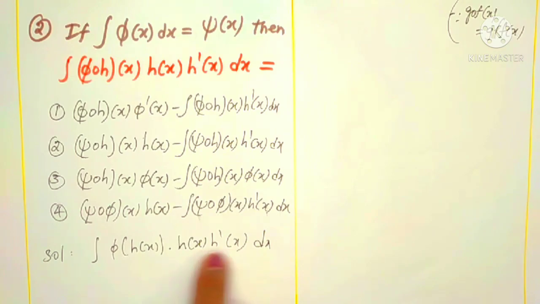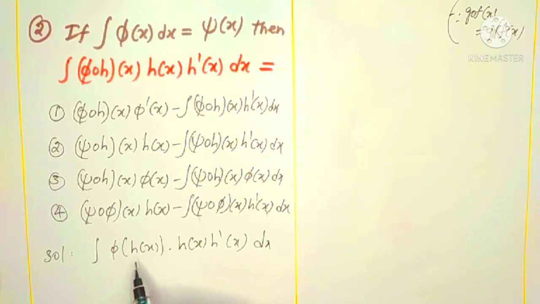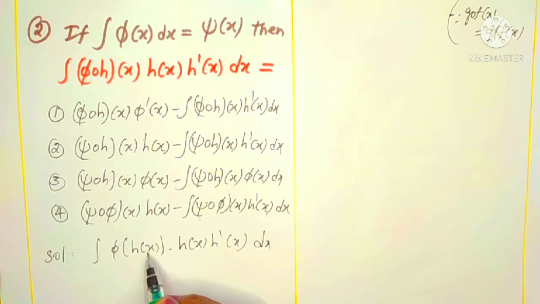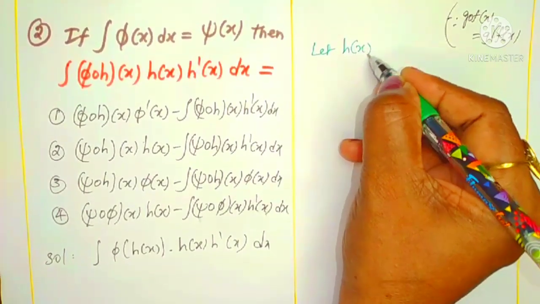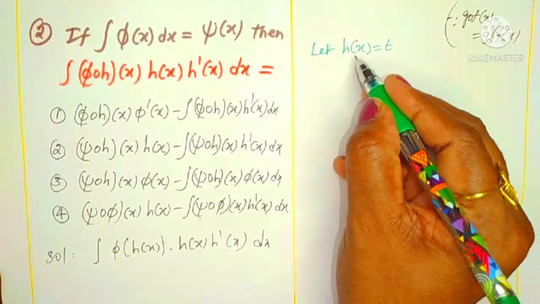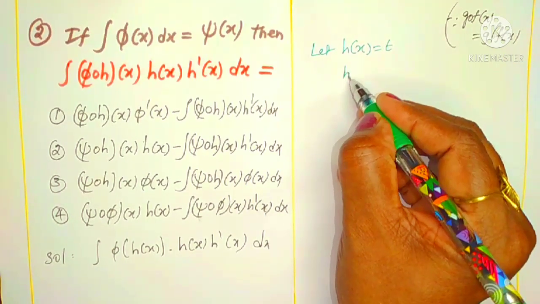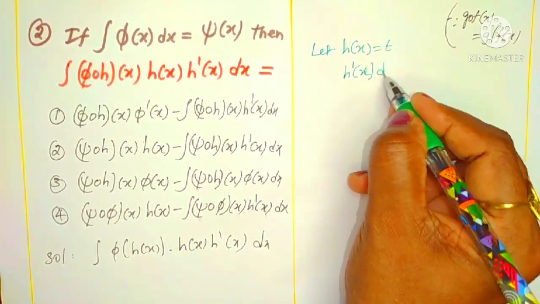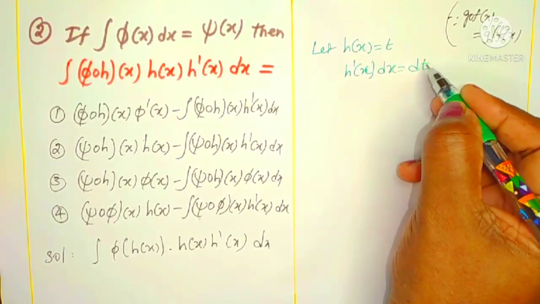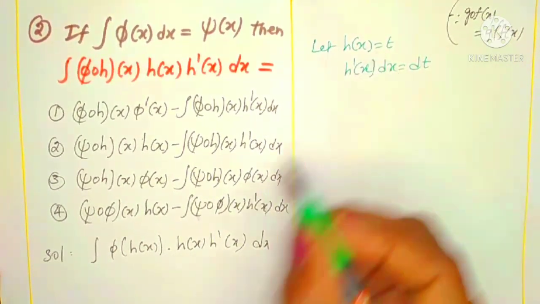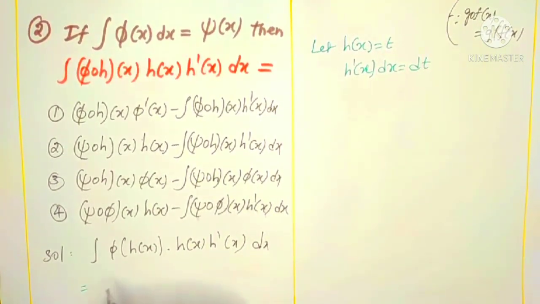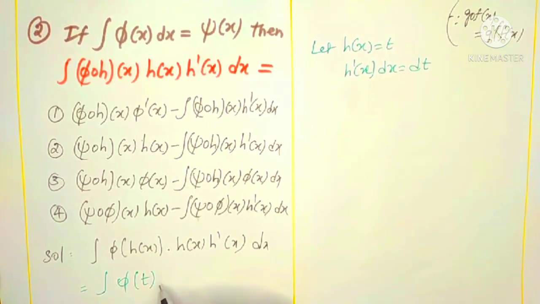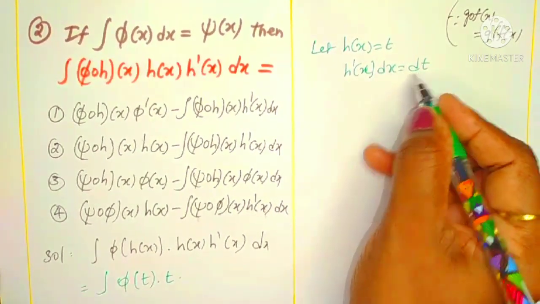To find its integral in terms of our known integral function, we can substitute this function h of x as some t. Substitute: let h of x equal t. If h of x is t, what is the derivative? h dash x dx is equal to dt. We can use the substitution method. H of x is t, so h dash x dx is dt. Now what does this question become? Phi of h of x is phi of t, h of x means t, into h dash x dx is dt.